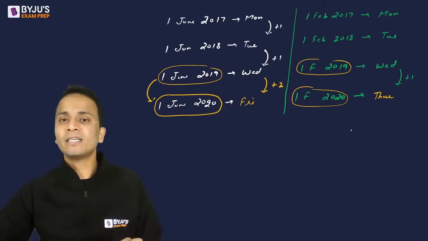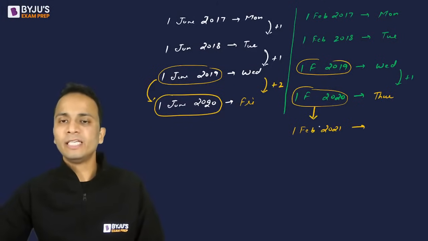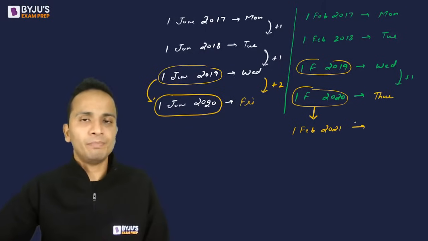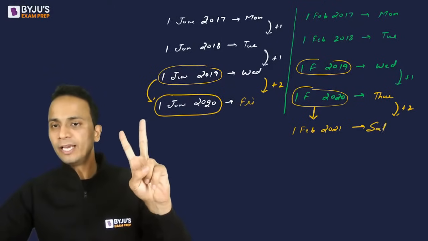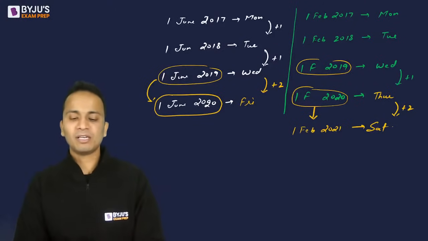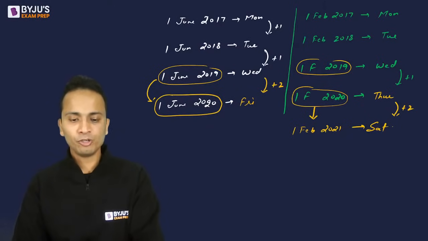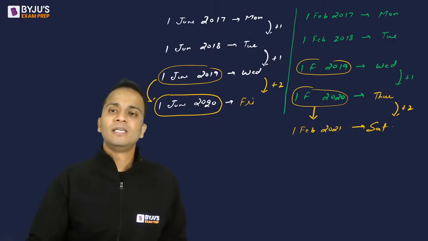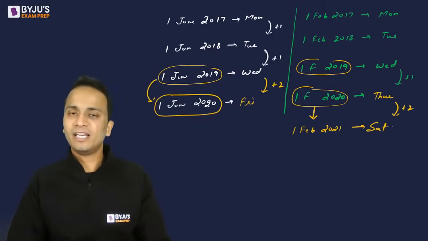Okay, this thing has to be kept in mind while solving questions. Now if I go one more year ahead, 1st of February 2021. Now going from this date to this date, I'm passing through 29th of February. So in Thursday, 2 will be added, Friday, Saturday. So this day will be a Saturday. All right. I hope I am clear. Yes, a lot of you have been responding to whatever I was asking. Wonderful to see your response. Nice. Now these small things have to be kept in mind, and calendars will be done for all of you.